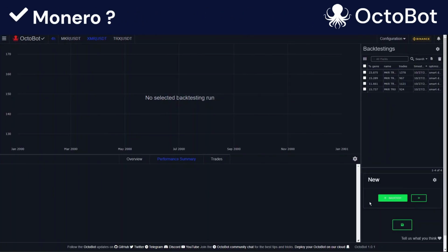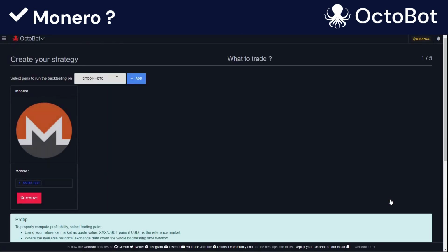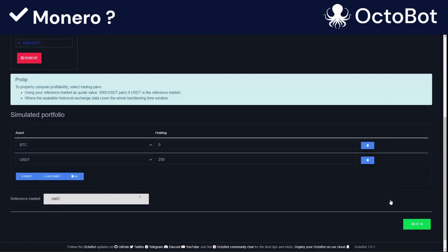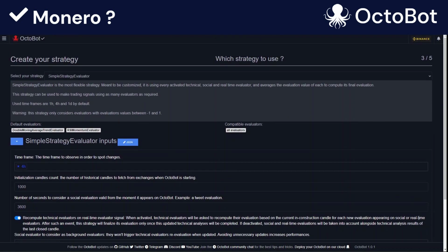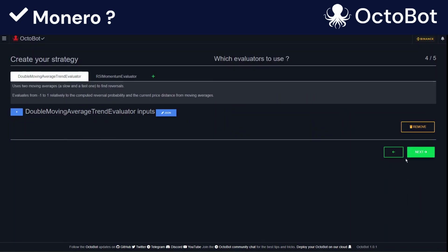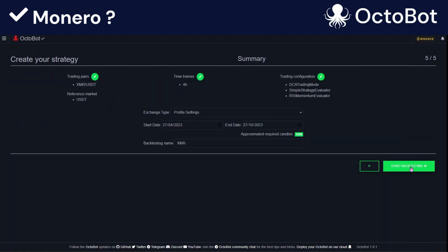But now you might be wondering, what if it's just Monero? Maybe the strategy actually performs better trading Monero only. Well, let's find out. We will use the strategy designer to create another version of our strategy that will only trade on Monero, and we'll compare the result. So let's start a new strategy. We want to trade Monero. We're trading with $250 as before. We use the DCA trading mode. We use the 4 hours time frame. We don't want to use this indicator, but we want to use the RSI. Quick check. Yes, this looks all good. Perfect. Let's go for it.